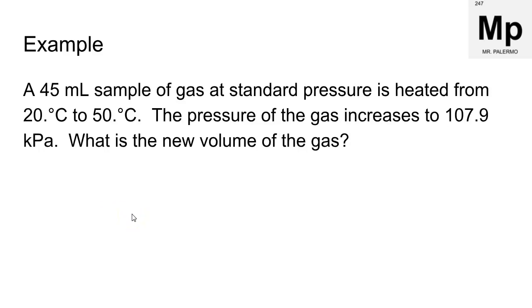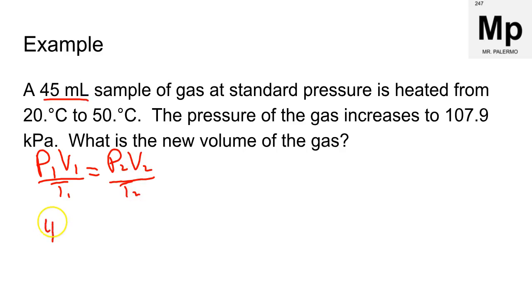And let's see our last problem. A 45 milliliter sample of a gas at standard pressure is heated from 20 Celsius to 50 Celsius. The pressure of the gas increases to 107.9 kilopascals. What is the new volume of the gas? So again, our formula P1V1 over T1 equals P2V2 over T2. Initial volume is 45 milliliters.